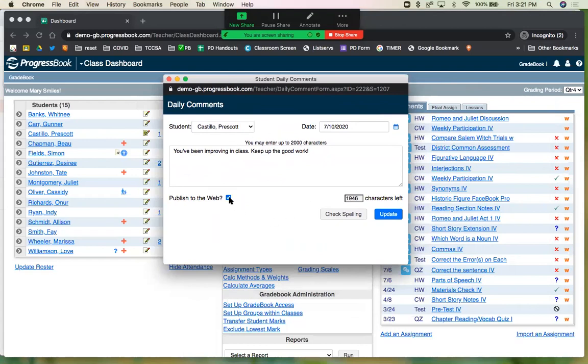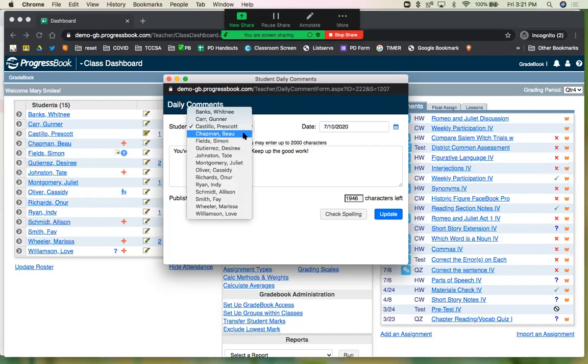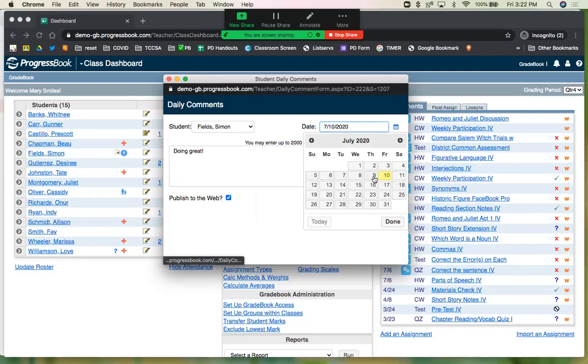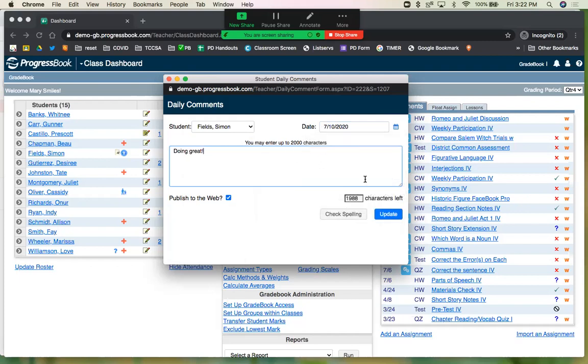If you want the students and parents to see this, that's the whole point of communicating, right? You're going to check the box to make sure you publish that to the web. And what's convenient about this pop-up box, you can jump to different students very easily. Always make sure you check that box if you want them to see it in the parent access. So this is a daily comment, and you can not only jump from student to student, you can also jump around on the calendar in case you're trying to catch up on comments.